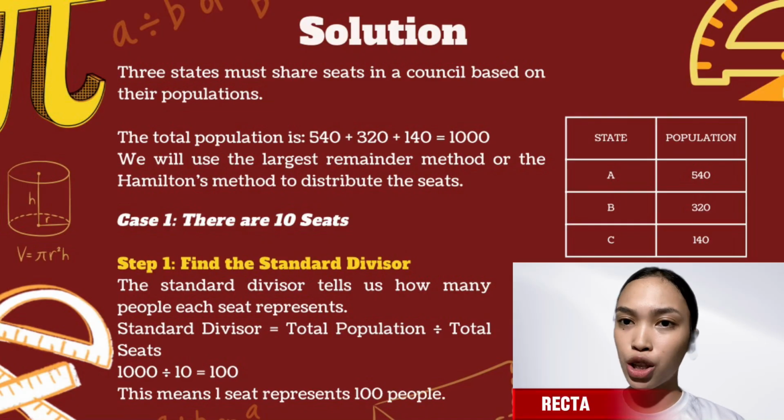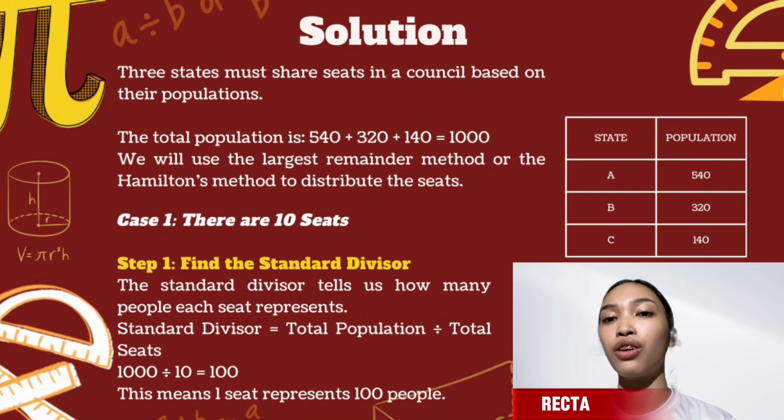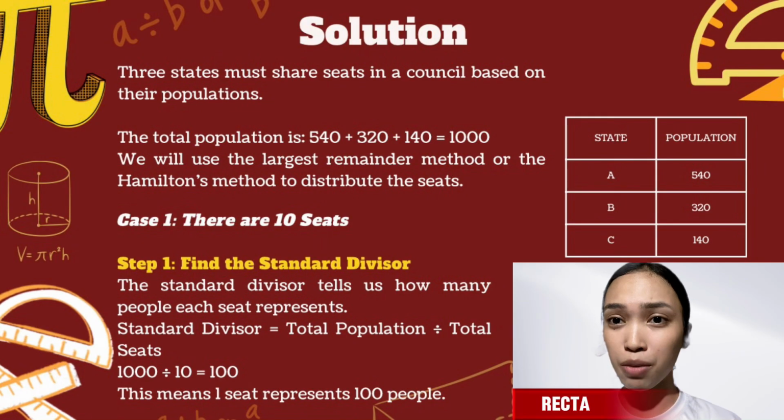So the total population of the three states is 1,000. We will use the largest remainder method, or Hamilton's method, to distribute the seats. Our first case is to distribute the 10 seats. Step one is to find the standard divisor since it will tell us how many people each state represents. To get that, we divide the total population by the total seats. That is 1,000 divided by 10, and that equals 100. So this means one seat represents 100 people.